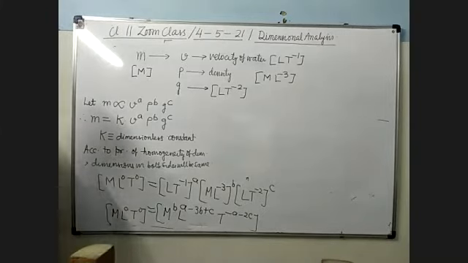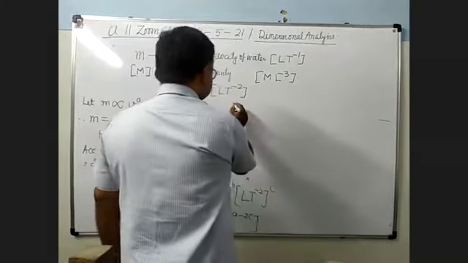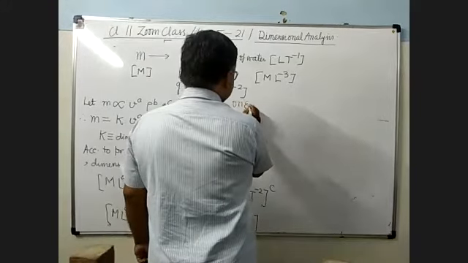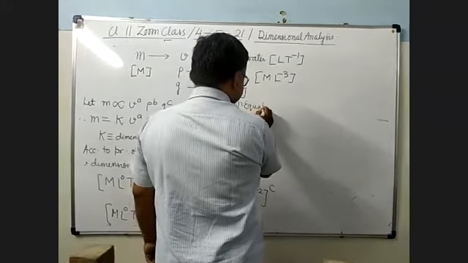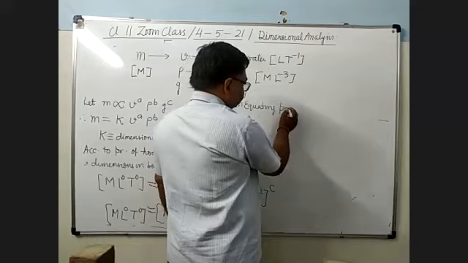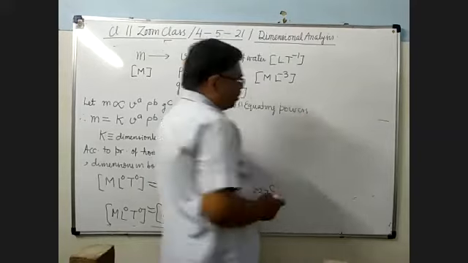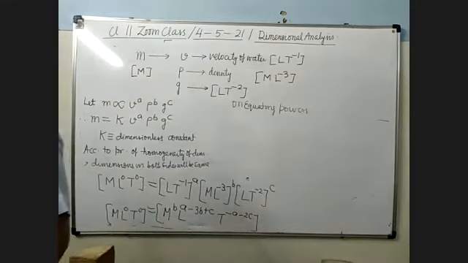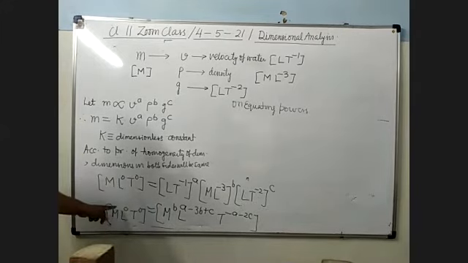Now on equating powers of corresponding terms. Here M की power B and here M की power, no power written means power is 1.